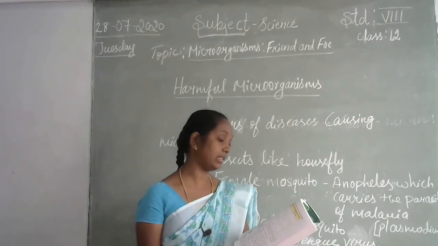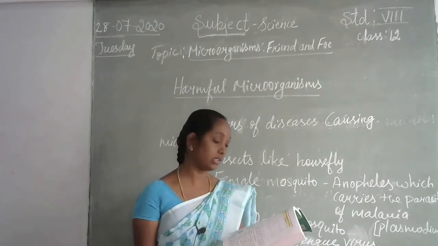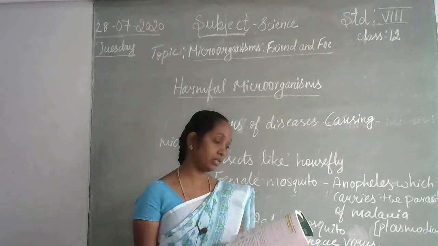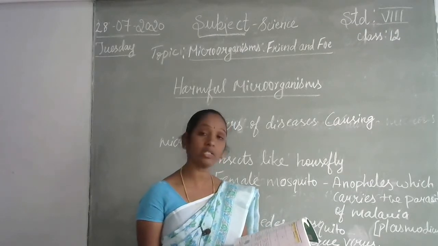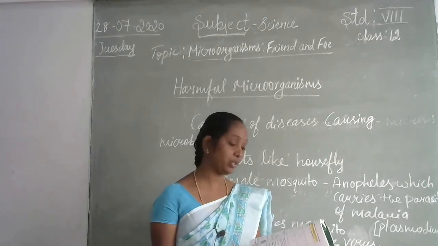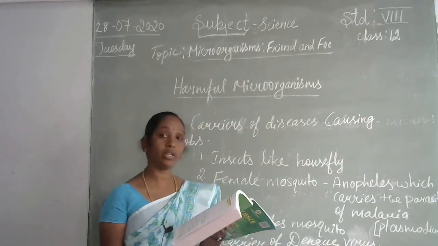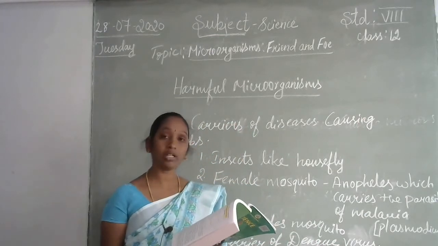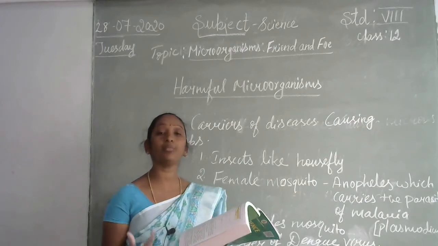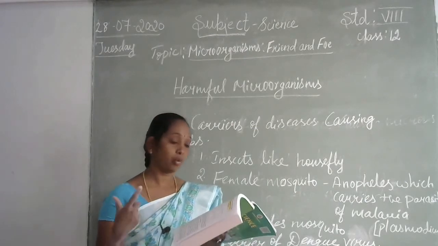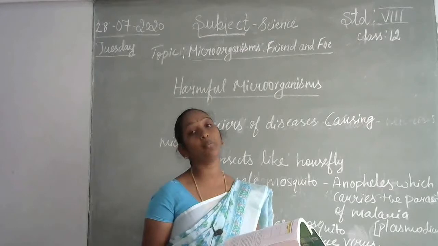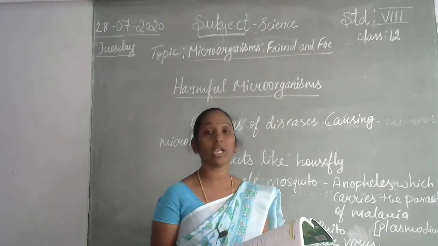Next is hepatitis A. It's a lung problem, lung cancer. How does it spread? The causative microorganism is a virus, and it is transferred through water. How do we prevent this? Since it spreads through water, we have to take proper drinking water, that means boiled drinking water, and proper vaccination should be given in childhood itself.